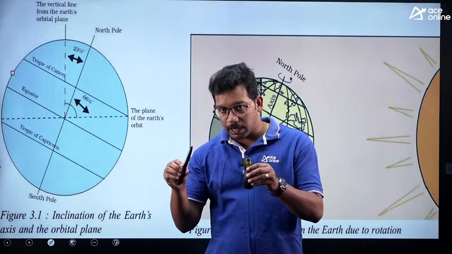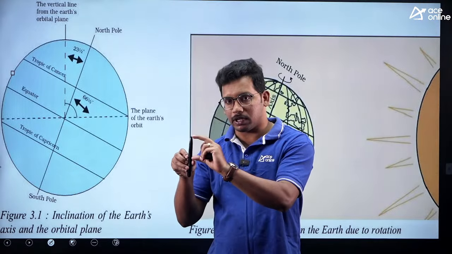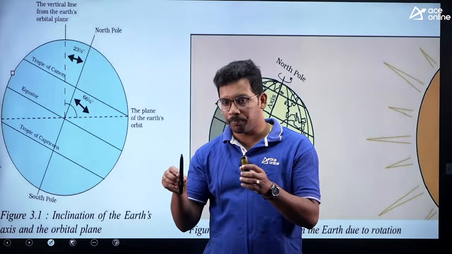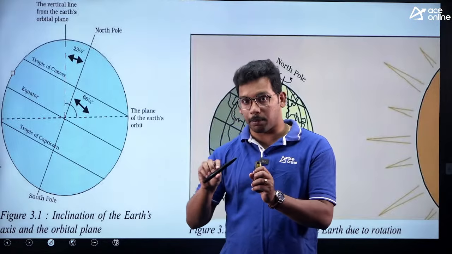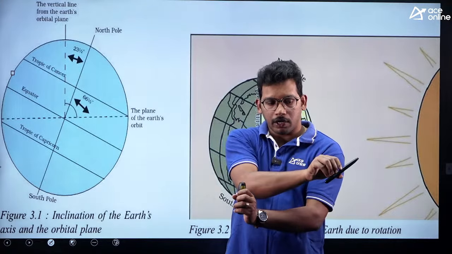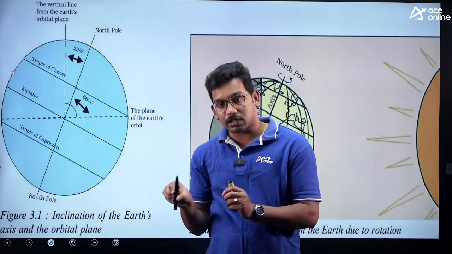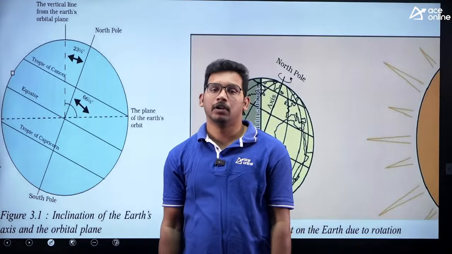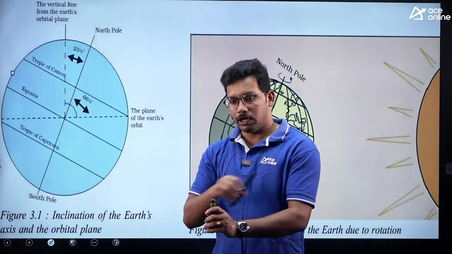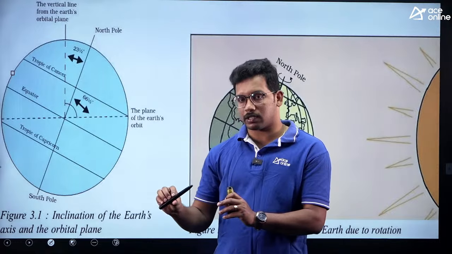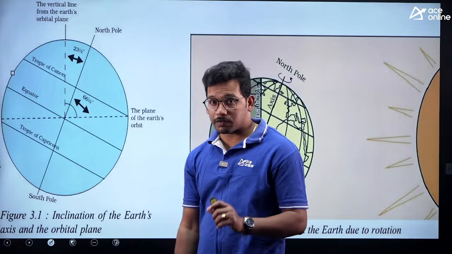So because of that, imagine this, very important. Now let's divide this earth into two hemispheres, northern hemisphere, southern hemisphere. Now as there is a tilt, northern hemisphere is experiencing the near one, that is summer. Then imagine it goes to this position. Then southern hemisphere came near to the sun. So that's why we have summer and winter differences because of the tilt. The tilt is not changing, tilt is fixed like this. Only that in this position northern hemisphere has tilted towards the sun, and in this position southern hemisphere has tilted towards the sun. So that's why seasons vary.